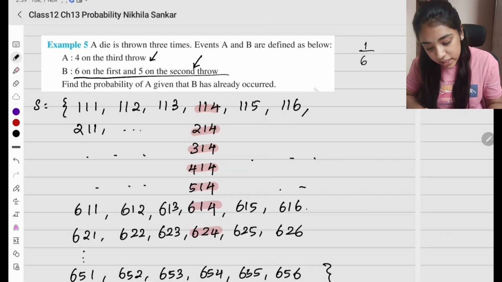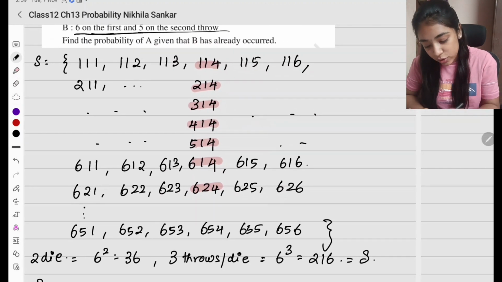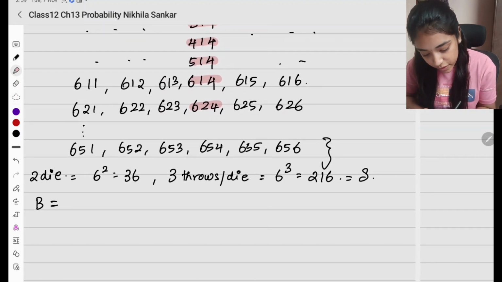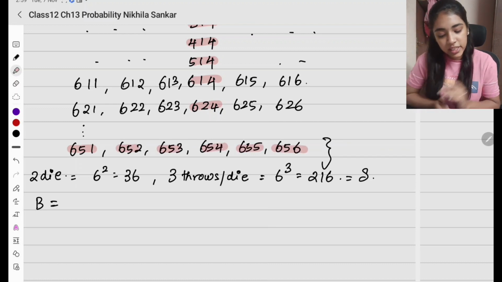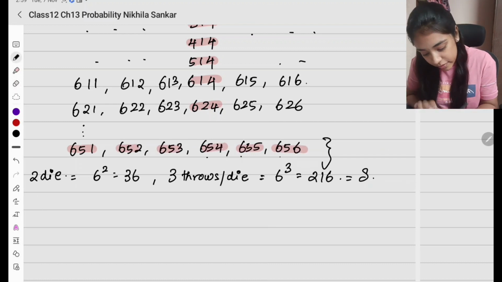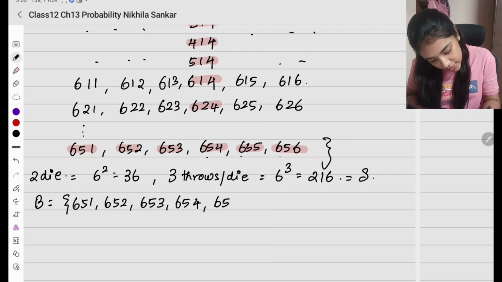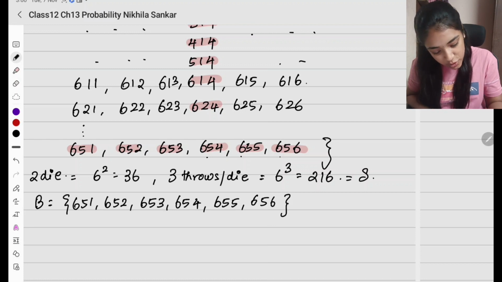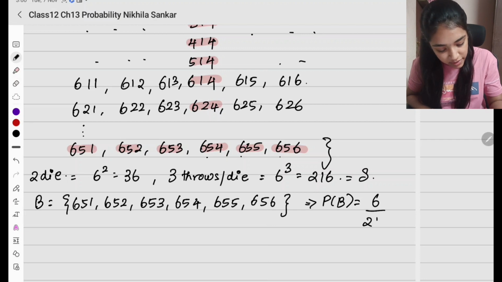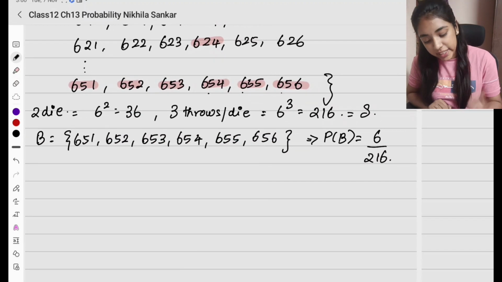So B I need 6 on the first and 5 on the second row. So அது எங்க இருக்கு? 6 on the first and 5 on the second. So it is going to be all these 655 and 656. So I am going to have B ல இருக்க போறது 651, 652, 653, 654, 655, 656. So this is going to be B. இதுலேந்து probability of B is going to be how many elements? 6 divided by 216. இப்போ A intersection B பார்ப்போம்.